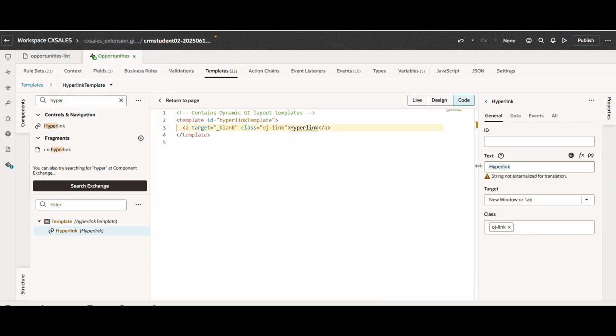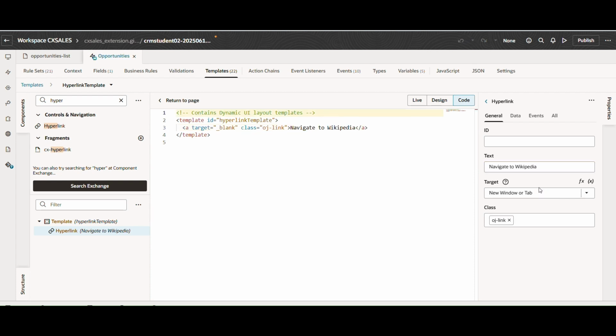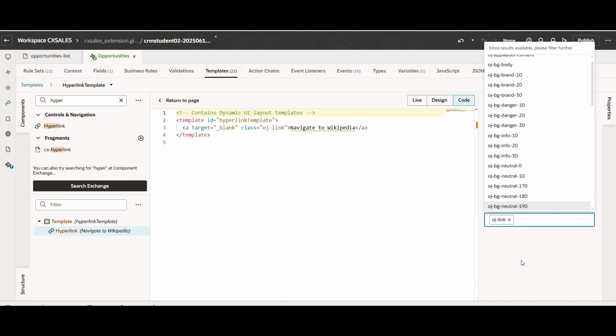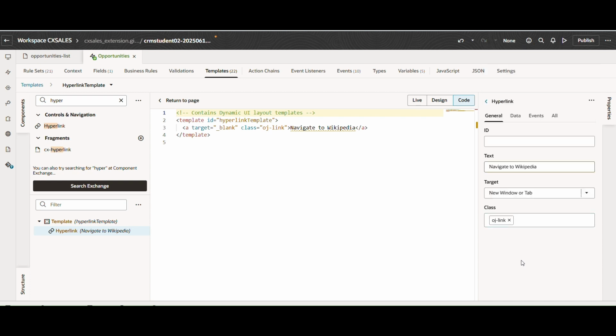What will be the name? Navigate to Wikipedia. And it will open in a new tab. And here you can add the Oracle JET components also to change the background and other things. If you want, you can do it. Otherwise, it's fine like this also.